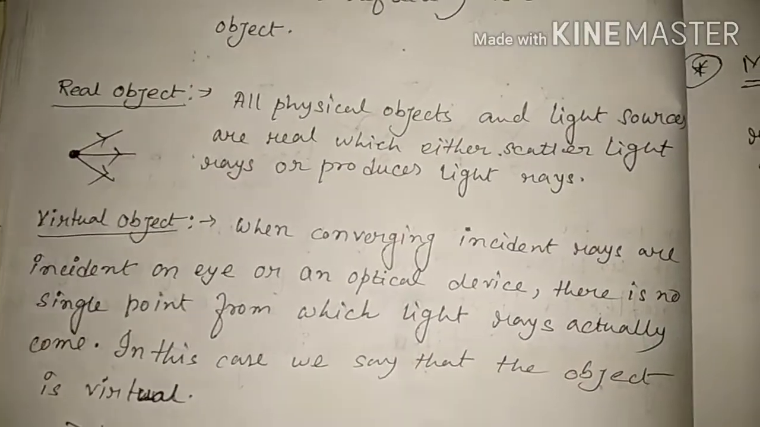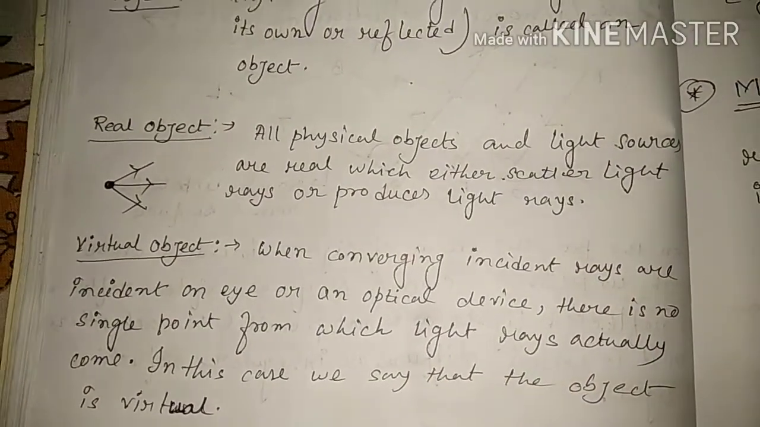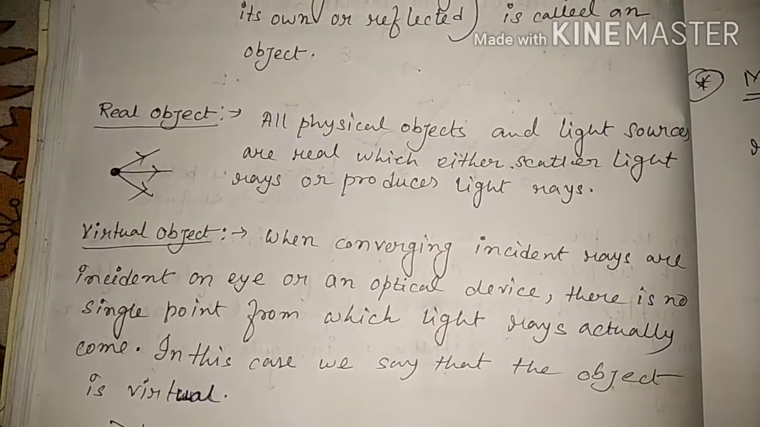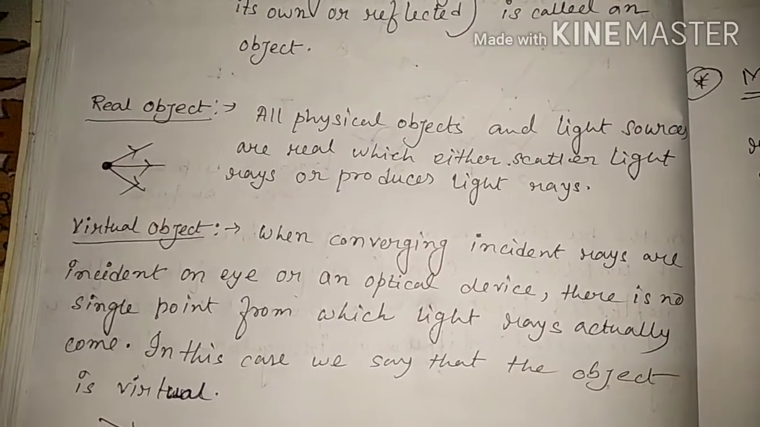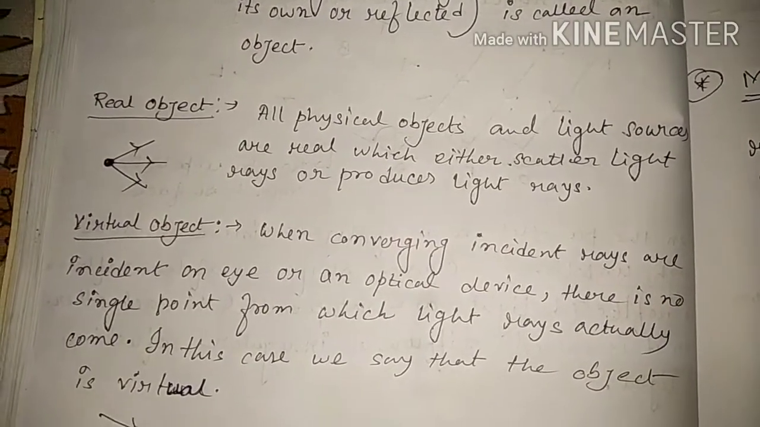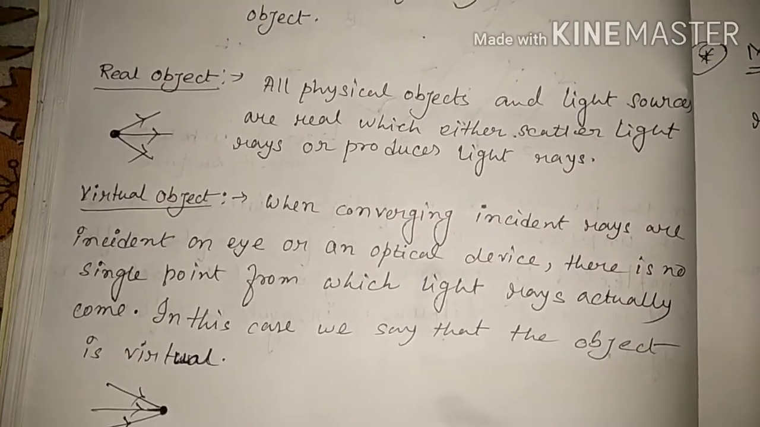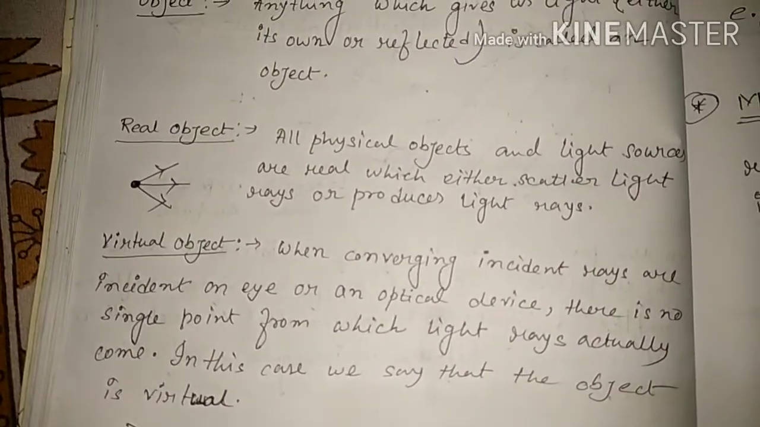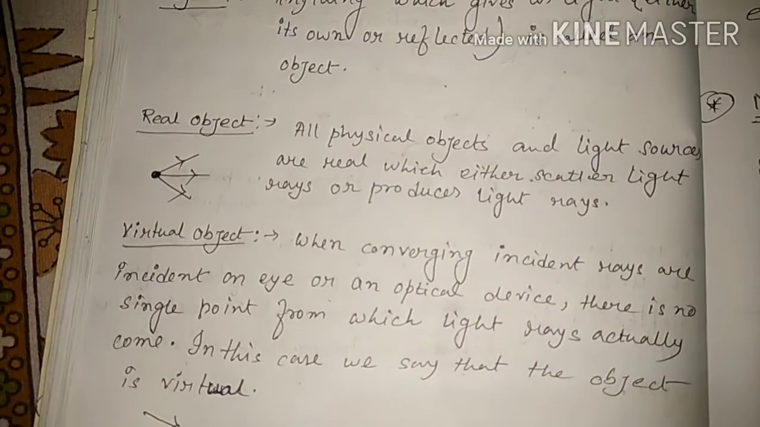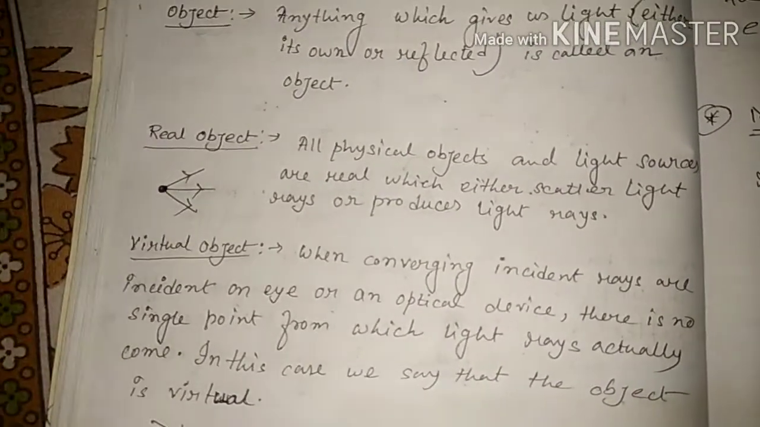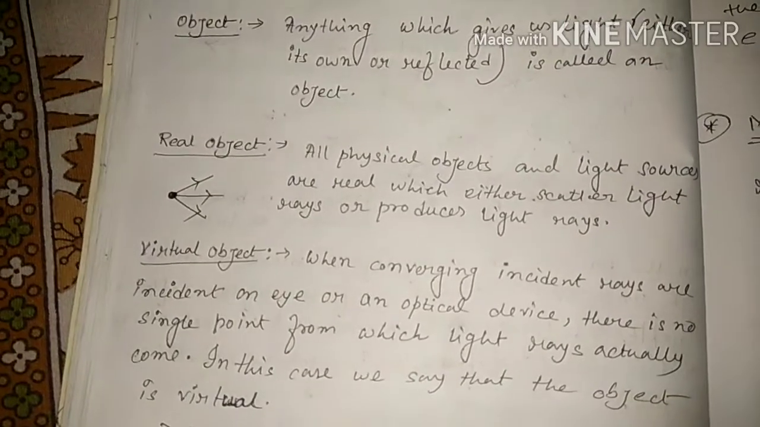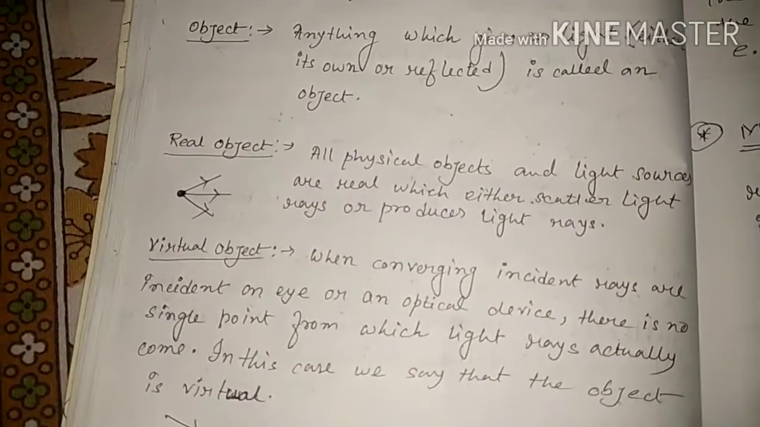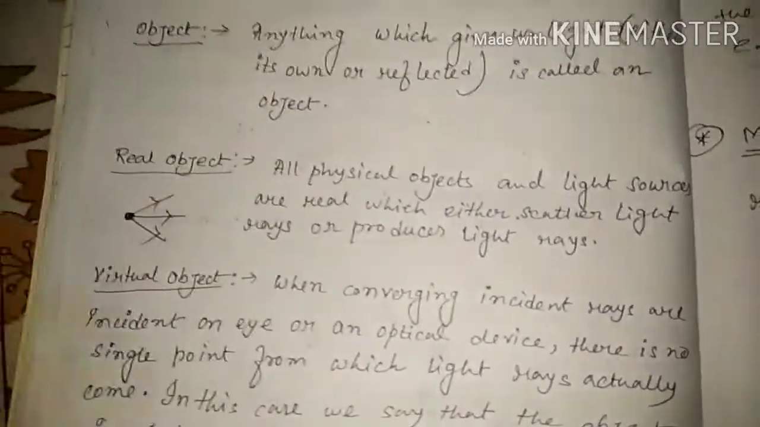Virtual object: when converging incident rays are incident on the eye or an optical device, there is no single point from which light rays actually come. In this case we say that the object is virtual. So we consider that the rays are coming from some certain point, but in reality there is no point from where the light rays come. It also happens when we study real and virtual images. That is called a virtual object.